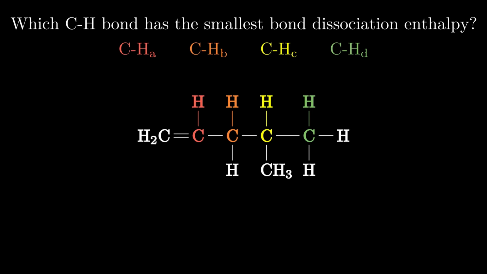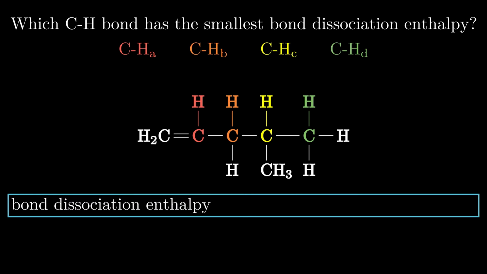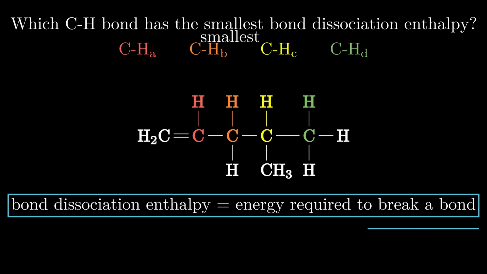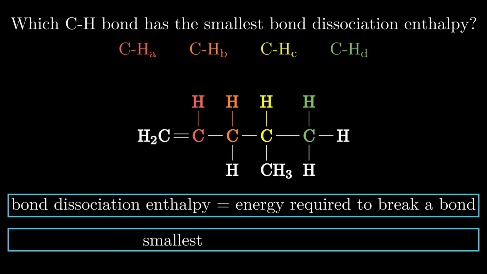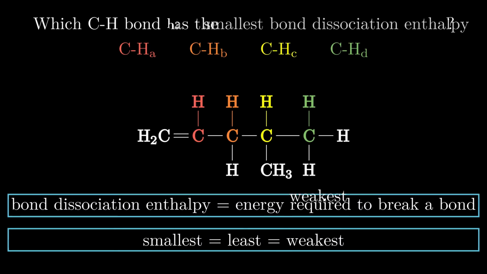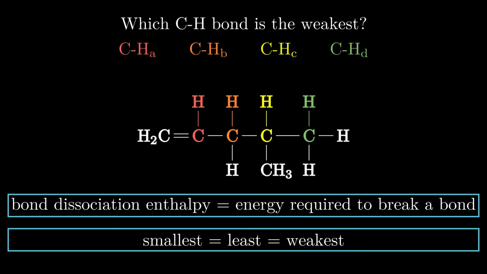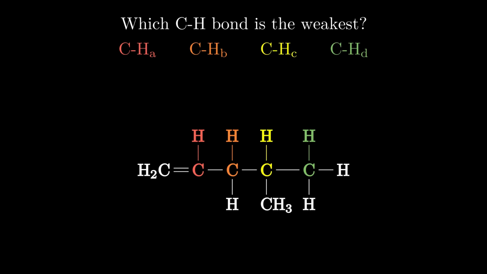Although the words are ridiculous to an inexperienced chemist, bond dissociation enthalpy is simply the energy required to break a bond. The question specifies which bond has the smallest dissociation enthalpy, and so will break with the least amount of effort. The less energy required, the weaker the bond is. So a bit of translation allows us to rephrase this question as, which bond is the weakest? Now that we have a simpler question to answer, let's take a closer look at the options.